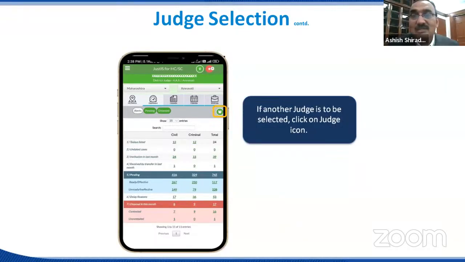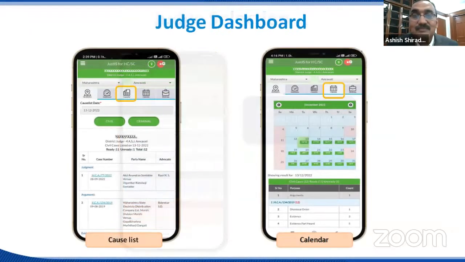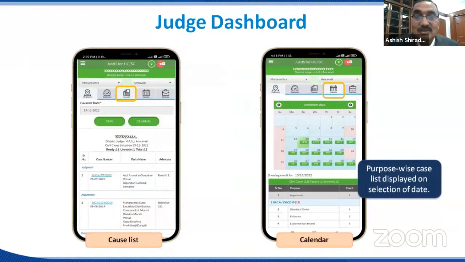You can also select another judge by clicking on this icon. You can see the cause list of that particular judge for a particular day. You can see the calendar of that particular judge to understand how the occupancy of that judge is, how the cases are normally kept. Supposing, for example, on 16th, 23 civil and 4 criminal cases are kept.